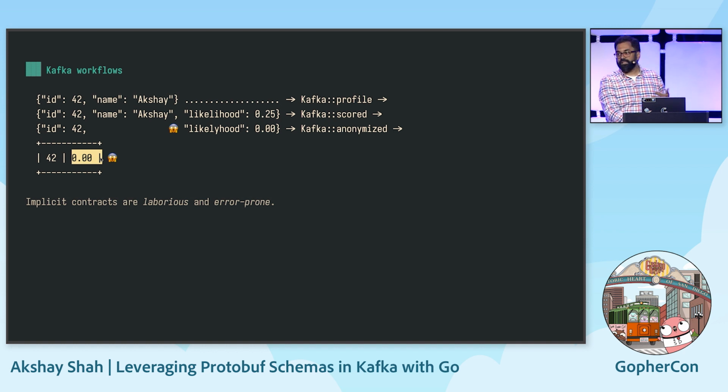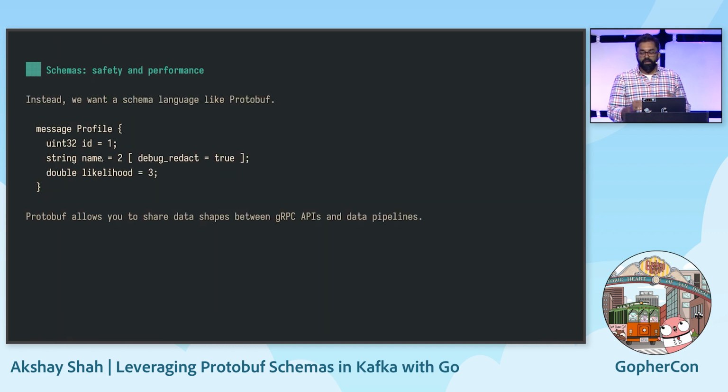Instead, what we need here is an explicit contract. And we're going to write that using a schema language. Here's what our profile data looks like in protocol buffers. Now, this looks a little bit weird, but it's semantically very similar to a Go struct. We have a struct with a name and a couple of fields. I have an integer ID, a string name, and a floating point cancellation likelihood.